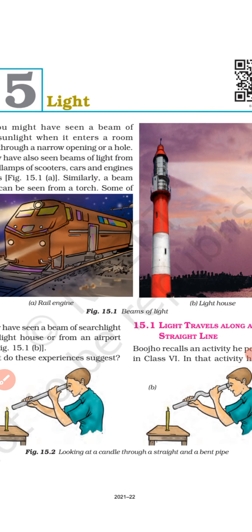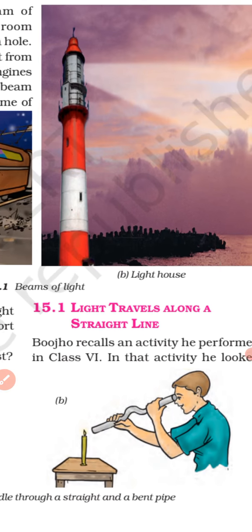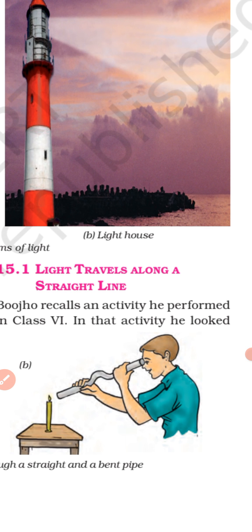If we look at a lighted candle through a straight pipe with one eye, keeping the other eye closed, we can see the light of the candle flame. But in the case of a bent pipe, if we look at the lighted candle in the same way, we will not be able to see the light of the candle flame.